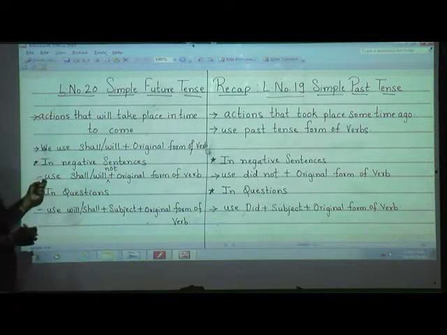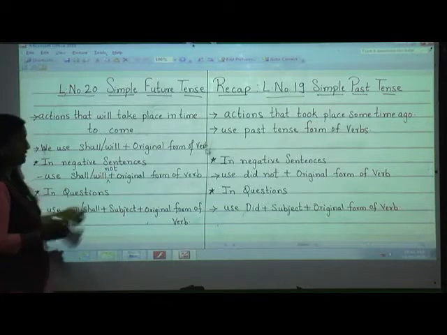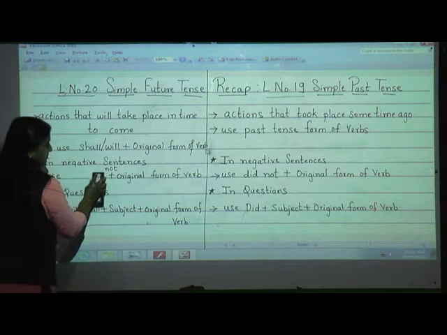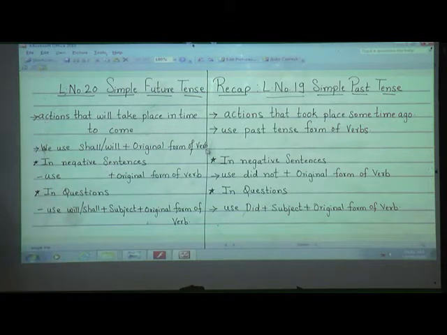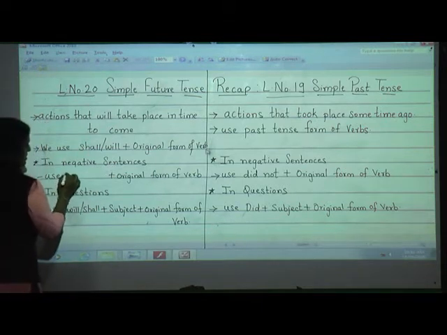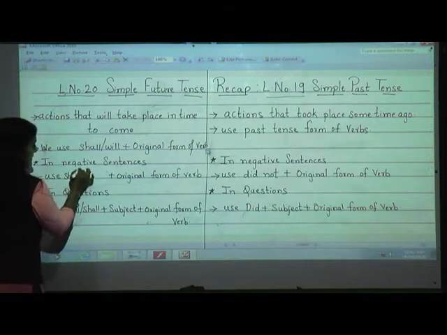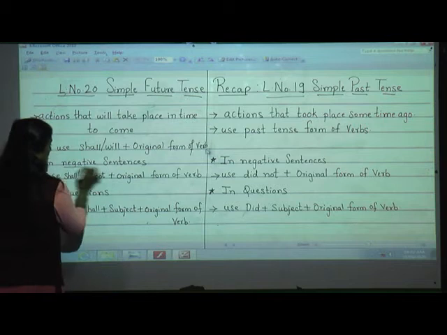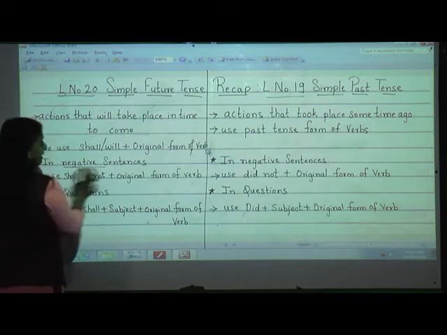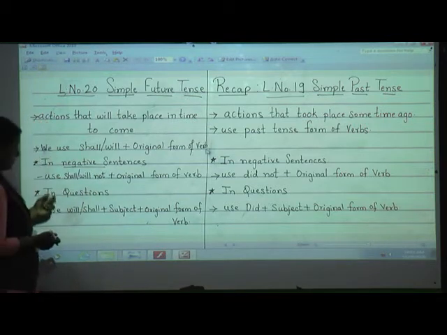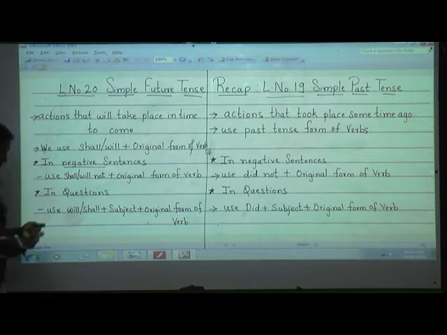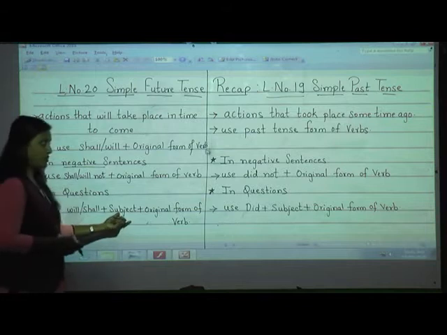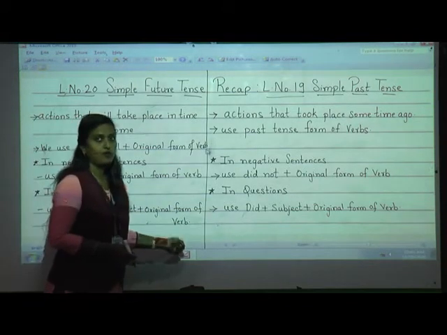We use shall not, will not plus the original form of verb, because in negative sentences not is very important. Now if it is a question, how are we going to make it? Yes, we use will, shall plus subject plus original form of verb.